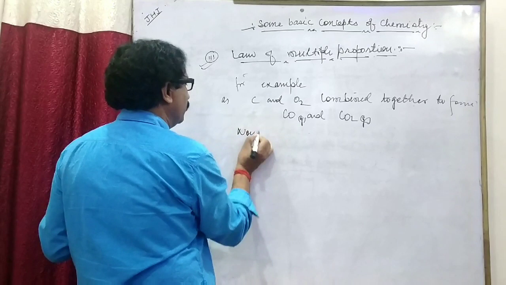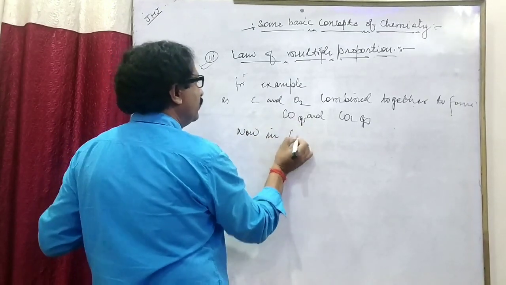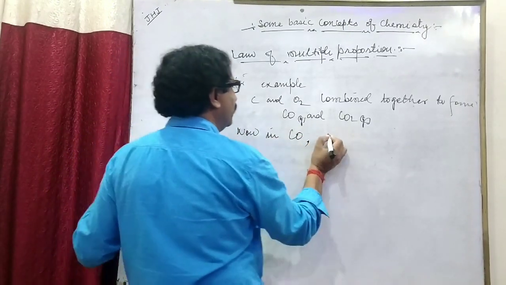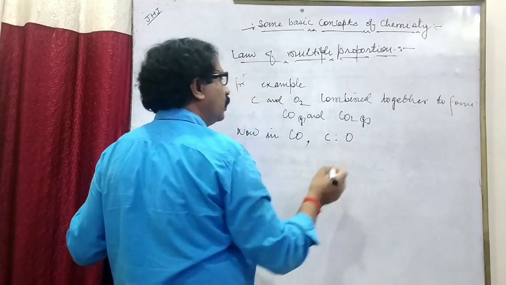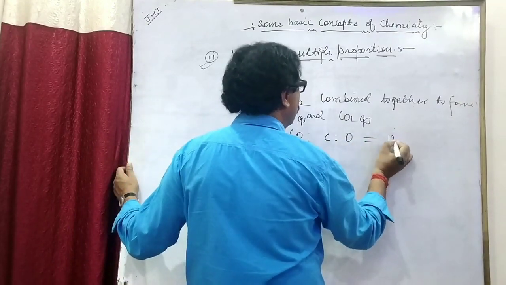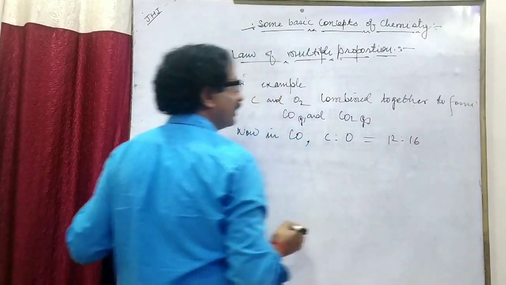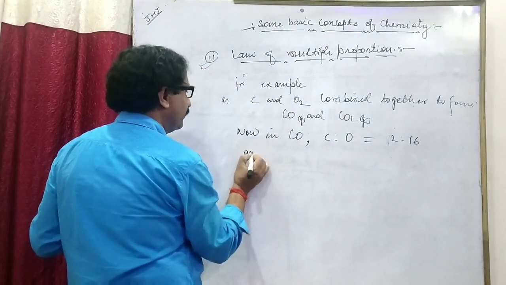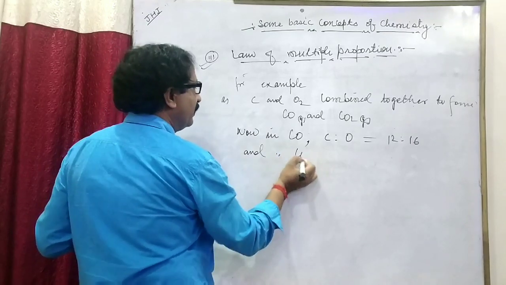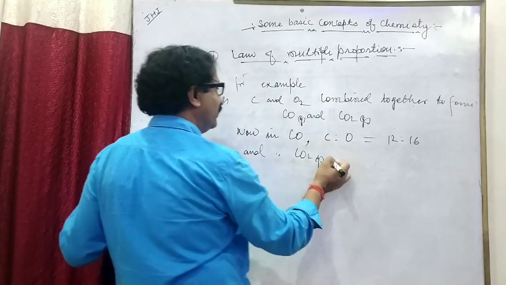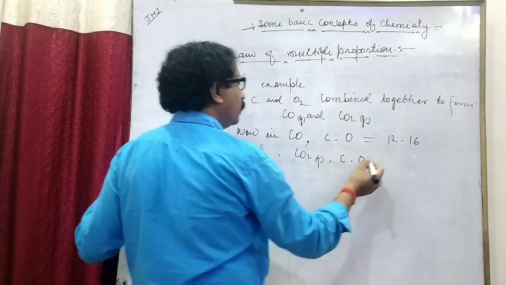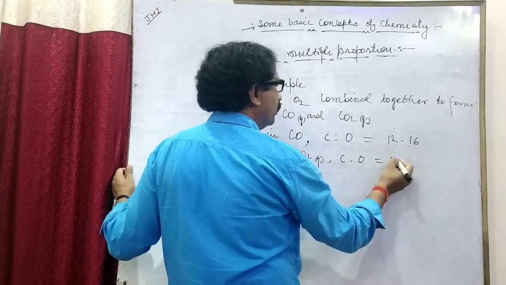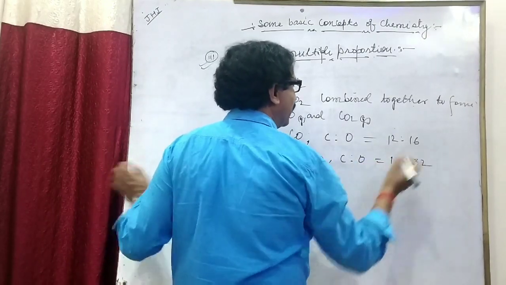Now, in carbon monoxide, C to O is 12 to 16 according to mass. And in carbon dioxide, C to O is 12 to 32.